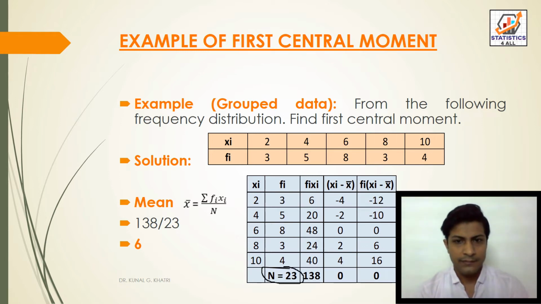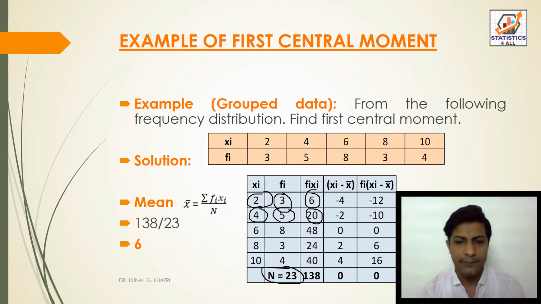Now we have to find the mean. For the mean, the formula is x bar is equal to sum of fi into xi divided by n. So first we have to find fi into xi. Here we can see that 2 into 3, we got 6. 4 into 5, we got 20.